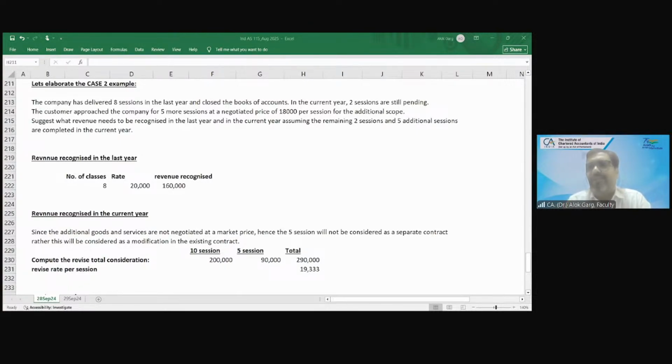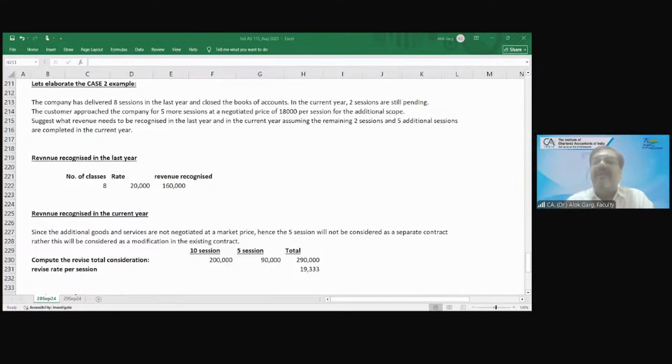We started with the definition of revenue, and we understood the difference between revenue and other income, revenue and gain. Then we discussed the meaning of contract and the meaning of customer. A contract means those agreements which are enforceable at law, which carry a penalty clause. Then we understood that this standard talks about all revenue except some negative listing, excluding some standards.